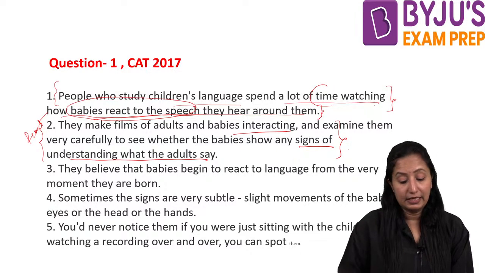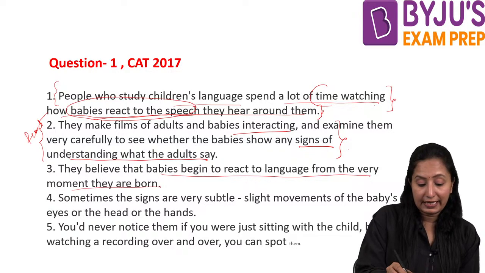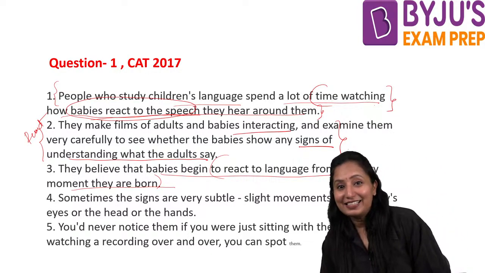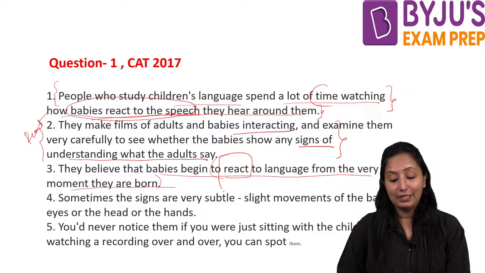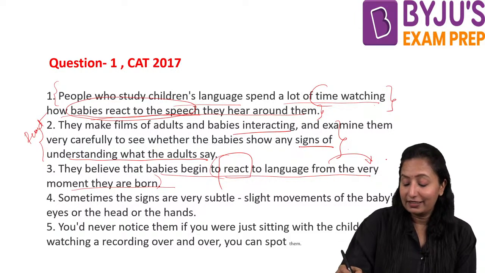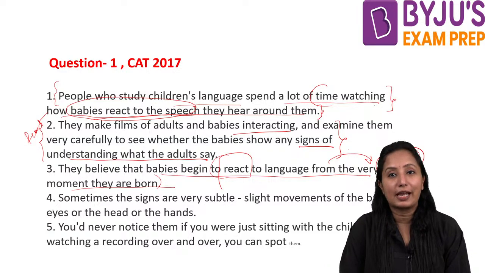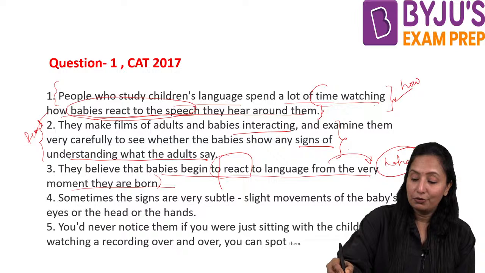So now let us try to see another one. They believe that babies begin to react to language from the very moment they are born. Now look at the trap, guys. Here they are saying when the babies tend to react. But here what is happening is observation on how babies react, right?